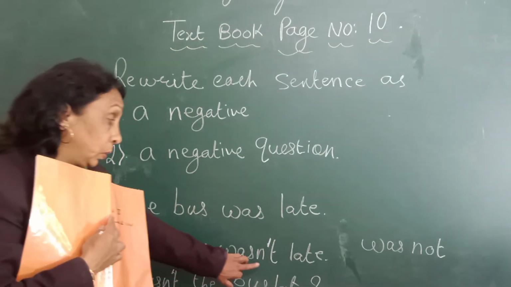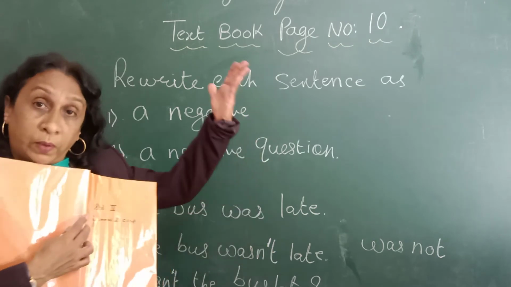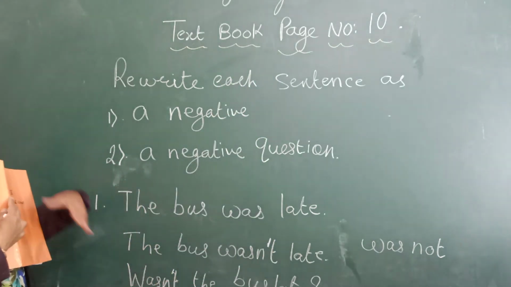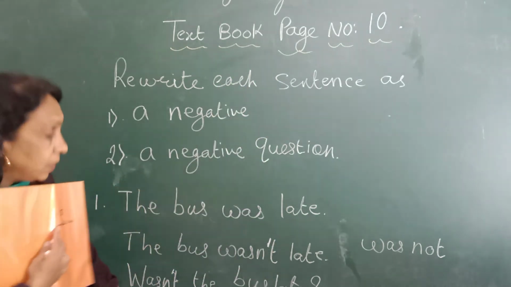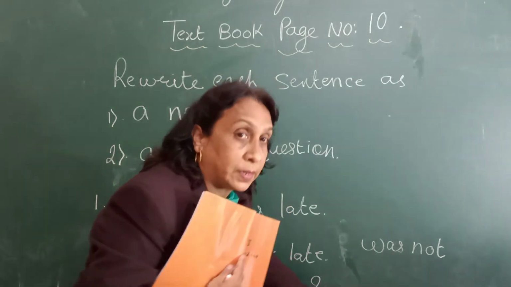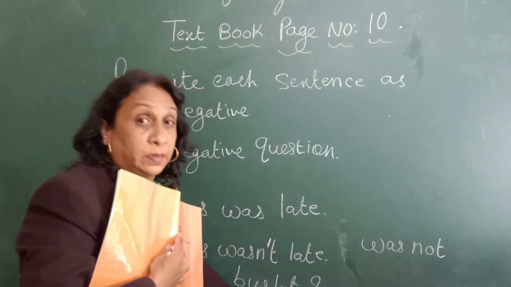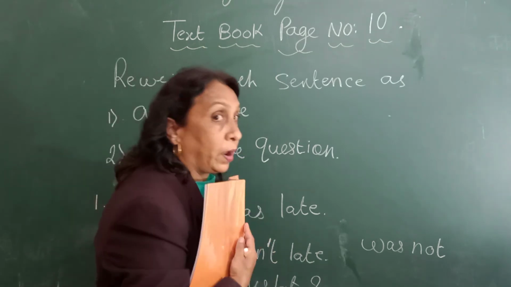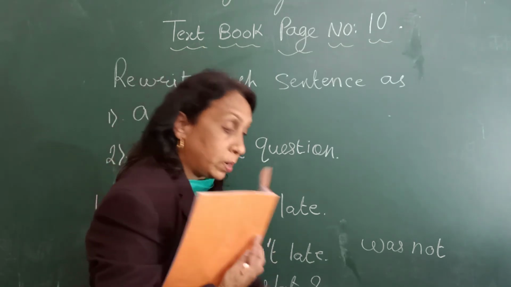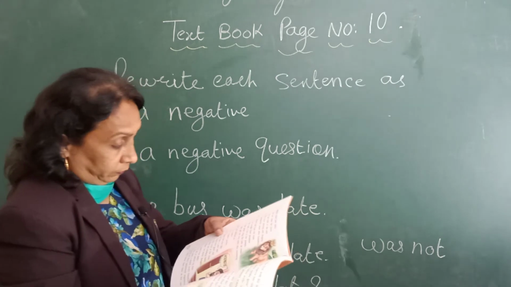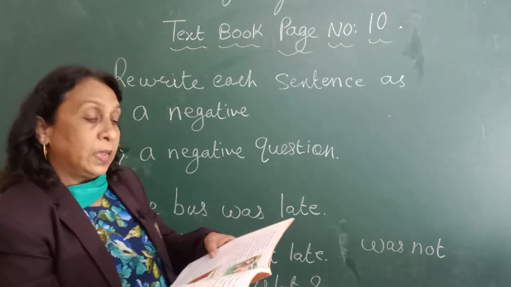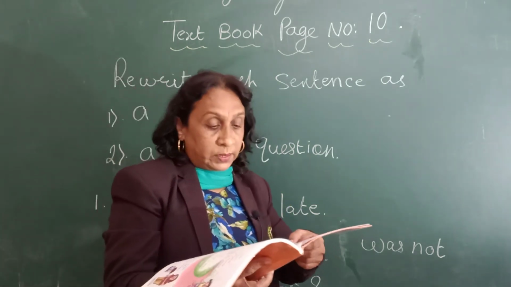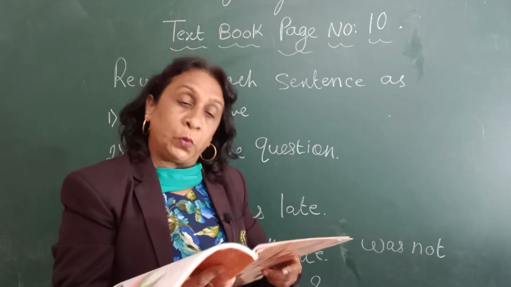Here we have used wasn't in the middle. But when we are asking a question, we have to start with wasn't. Wasn't the bus late? This is the way you have to change the sentences. Did you understand, children? Now below that there are 5 sentences. In the same manner you have to note these sentences in your notebooks.